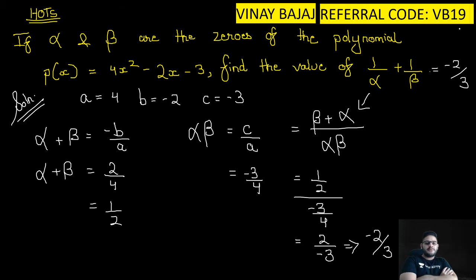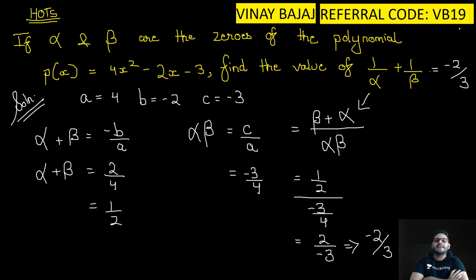So alpha plus beta is equal to minus b upon a. Alpha plus beta is equal to 2 by 4. Substituting the value, it is minus 2 and b is also minus, so it is 2 by 4. And then we get 1 upon 2. Same way we found out alpha beta and then solve for 1 upon alpha plus 1 upon beta.